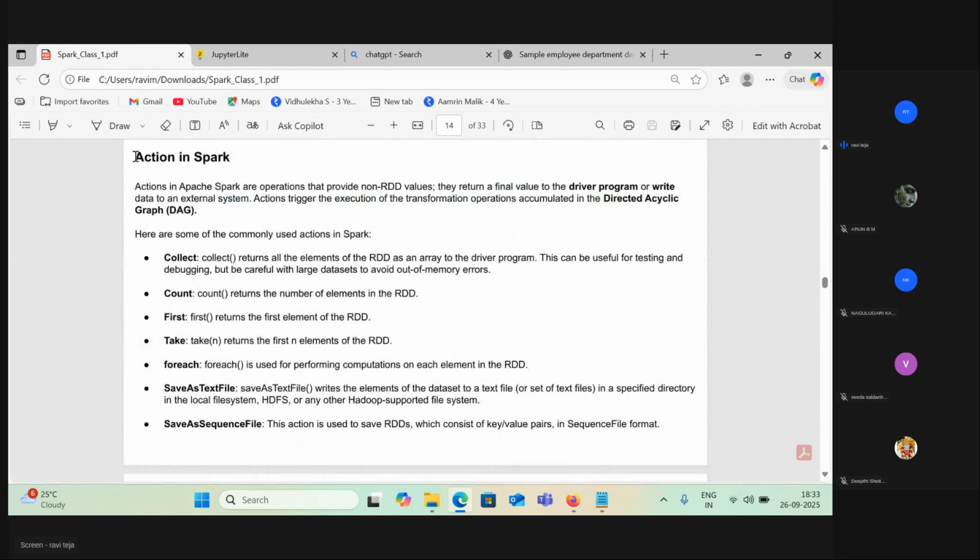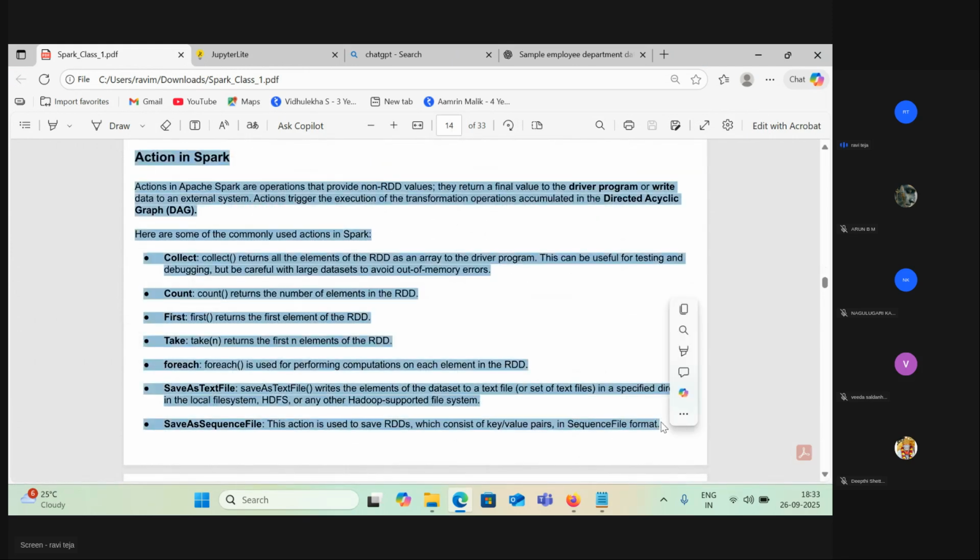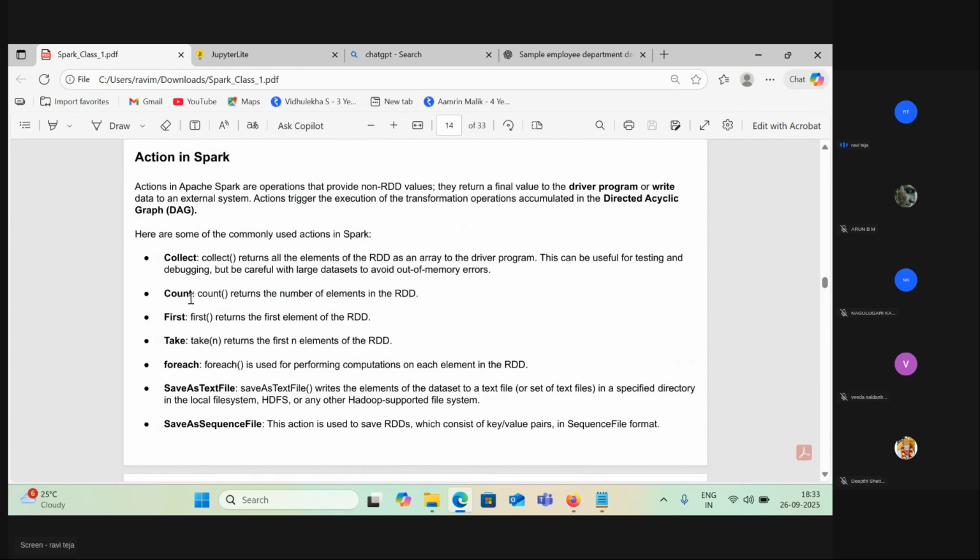And action, anyway, we will let you know tomorrow. Action means you need to provide your output to someone. Someone needs to either count, collect, first, take, or show, like displaying your data to someone. That's what action means. Yeah, that's pretty much it.